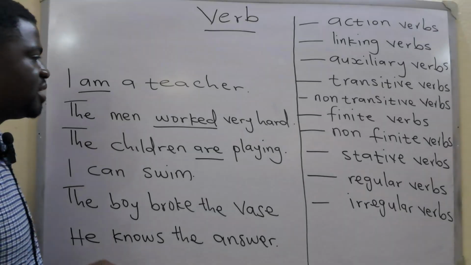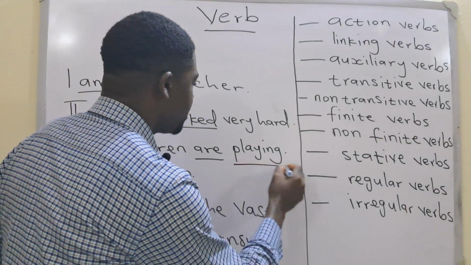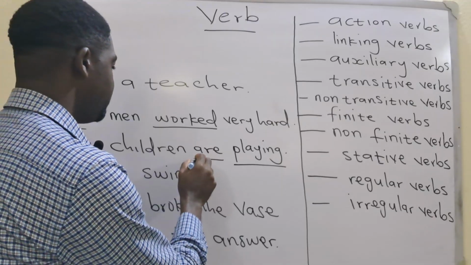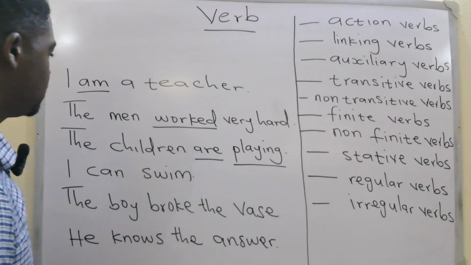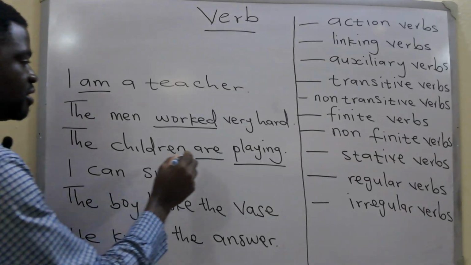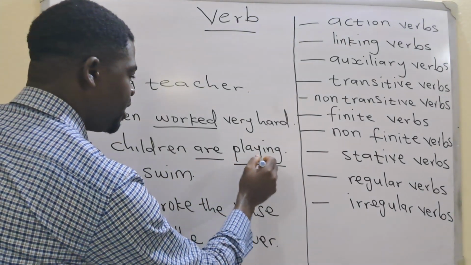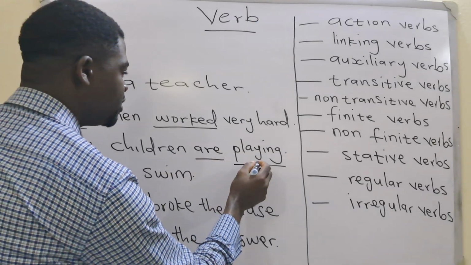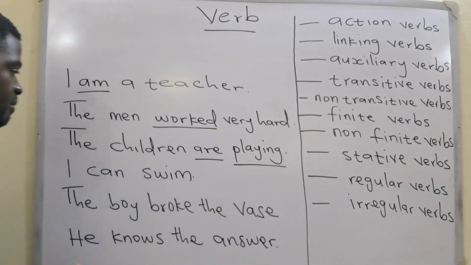It's not indicating any action per se. Play can be an action, but this verb are is not indicating action. Instead, this one are is supporting this verb play. So the verb are is supporting the verb play, more like assisting the verb.